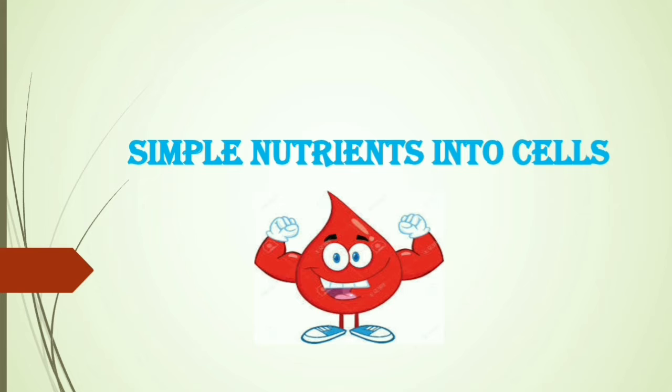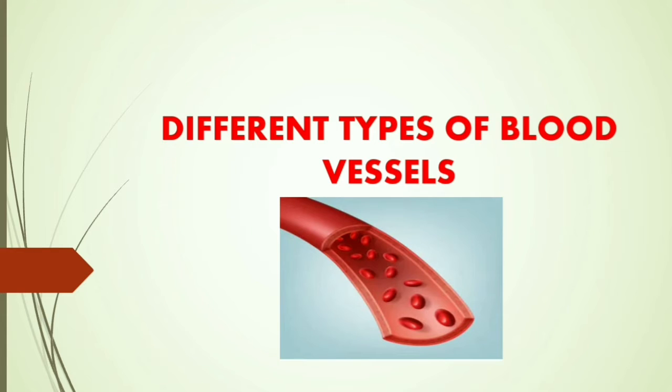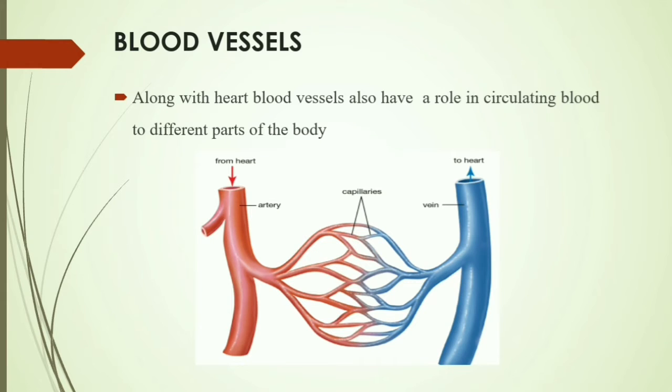The body is divided into blood vessels, and each blood vessel is assigned different duties, like traffic rules assigned by traffic police. So today we are going to learn more about blood vessels and their functioning. Along with the heart, blood vessels also have a role in circulating blood to different parts of the body.